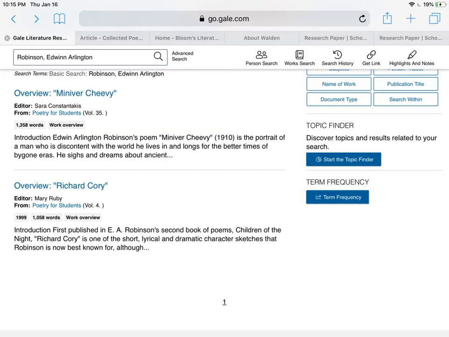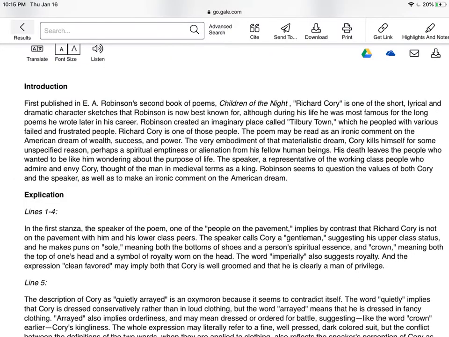once again, we have listings of poems, 2 of them actually. And we just looked at something on Miniver Cheevy, so I'm going to actually skip that one right now. Let's do one of the overviews that involves Richard Cory. So I'll click on this one. This is a relatively short article. It continues past what you could see here, but nonetheless it is pretty short.